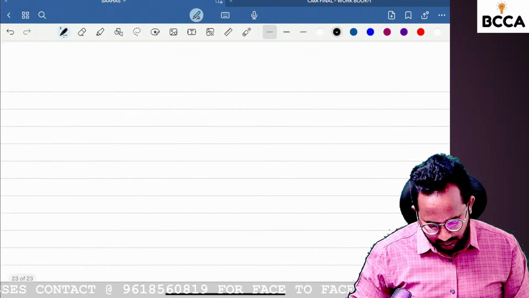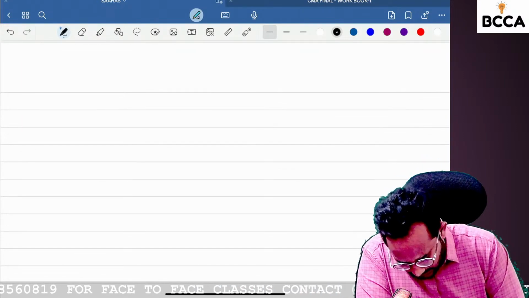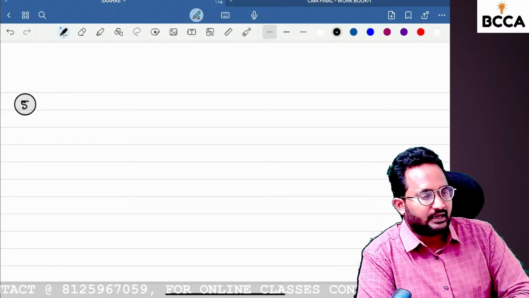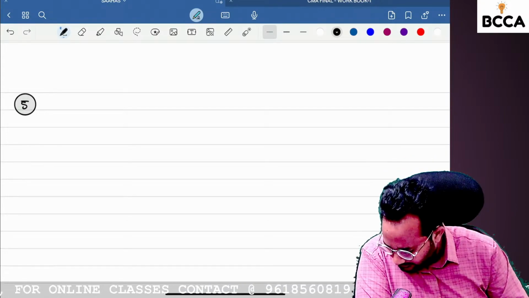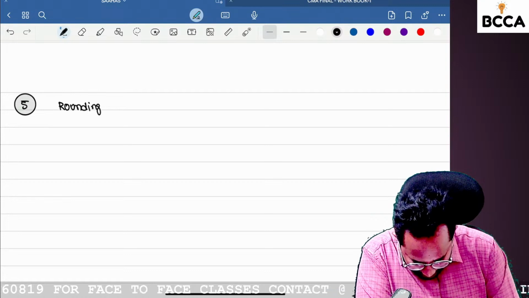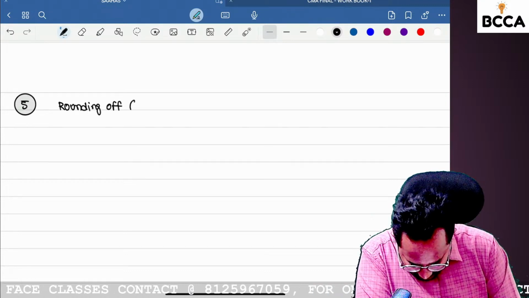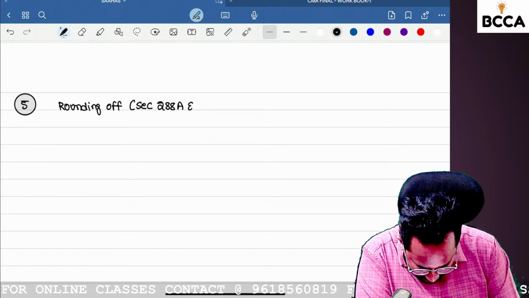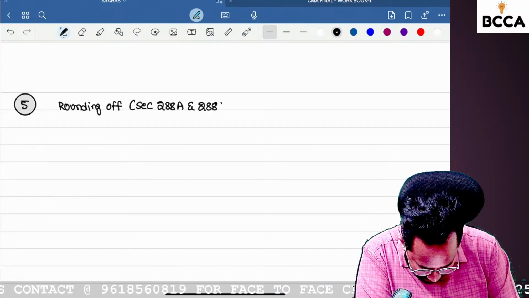Fifth one, we have to take the concept of rounding off of tax liability as well as tax payable. What is the concept? Rounding off, under section 288A and 288B.